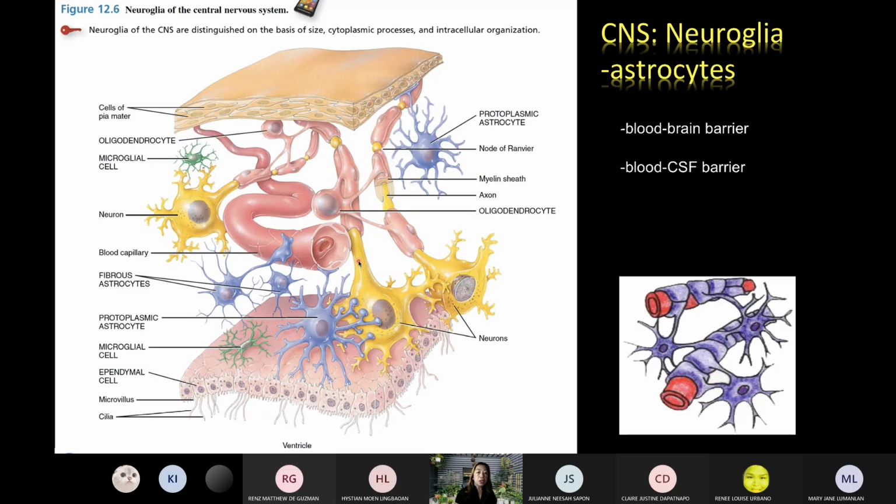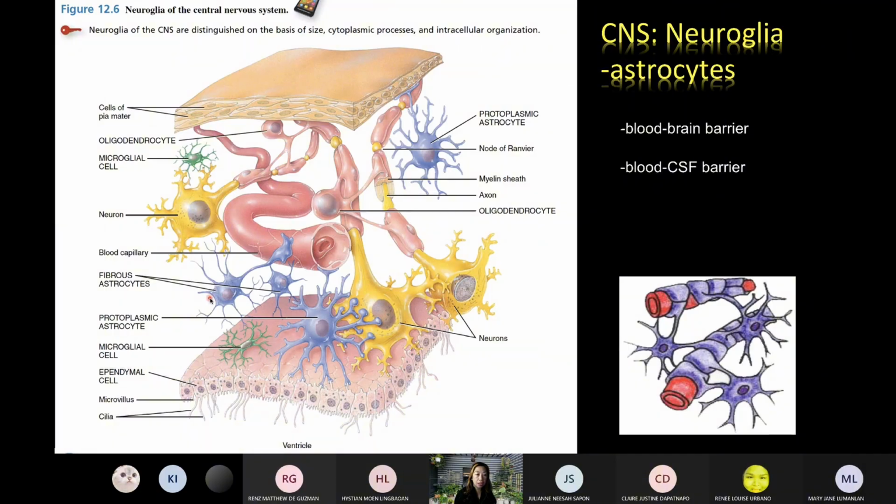Now let's look at the types. You have the protoplasmic astrocytes. They have more branching processes, and somewhat blunt ends compared to the fibrous astrocytes. They communicate with the neurons, and their branches also communicate with the pia mater.